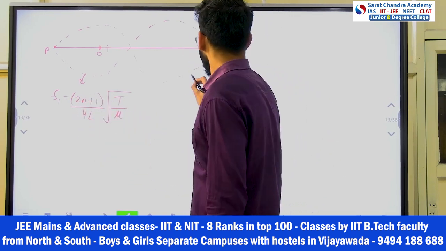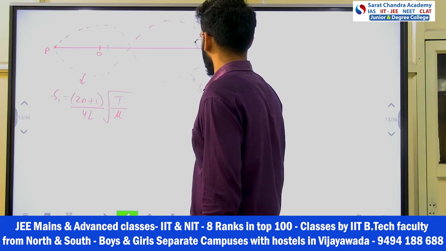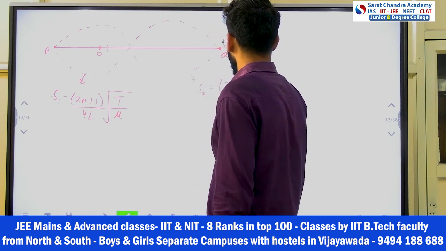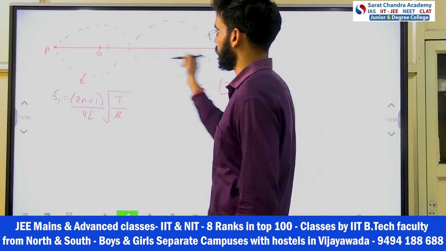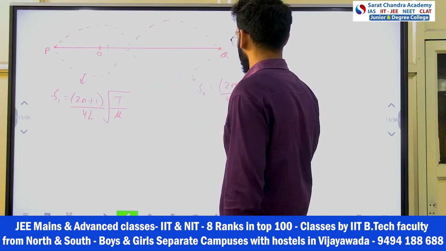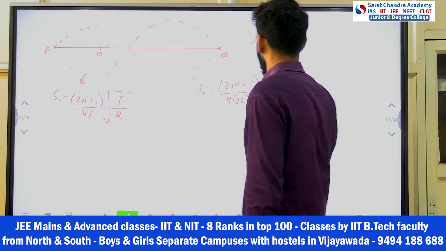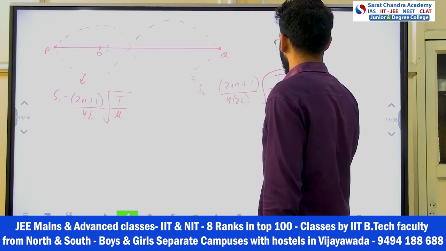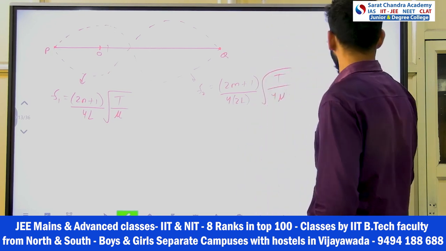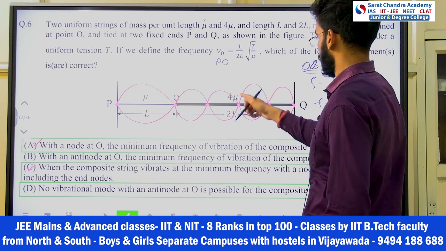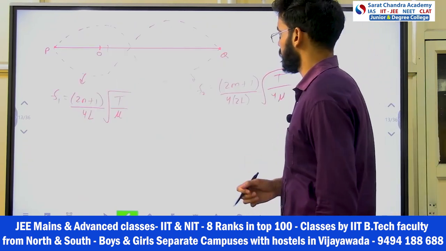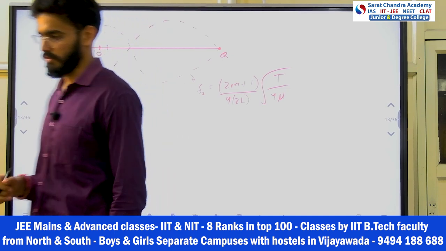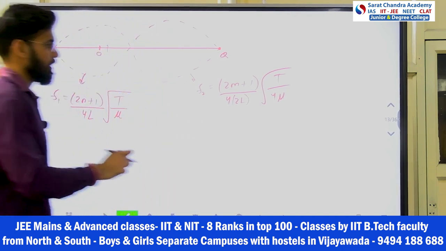For the same I will write F2: (2m+1) over 4 times 2l, since from here to here the length is 2l, so 8l, times the square root of T by 4 mu. 4 mu is given here, right?